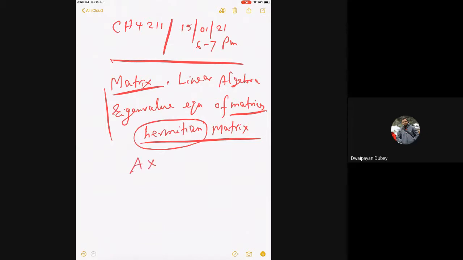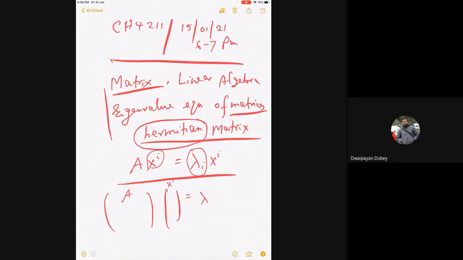Let's say that I have a matrix eigenvalue equation of this kind. So lambda I is the eigenvalue, and x superscript I is the corresponding column matrix. This is the matrix A. This is my x of I. This is lambda I, and then the matrix x of I. Is it clear? Yes, sir.